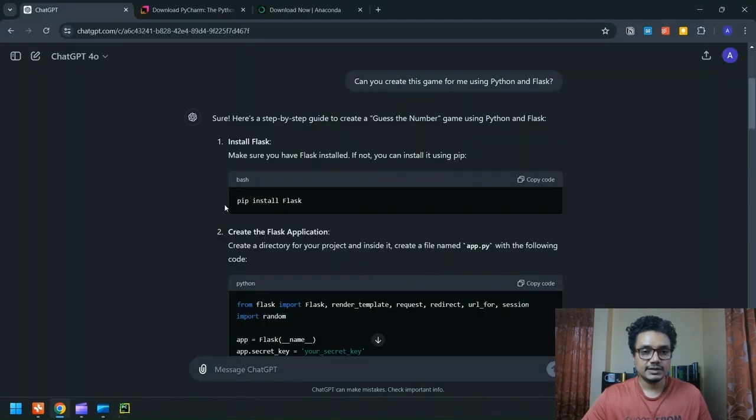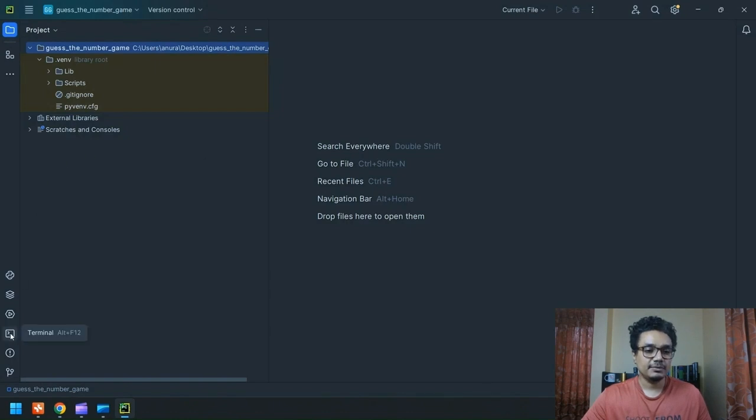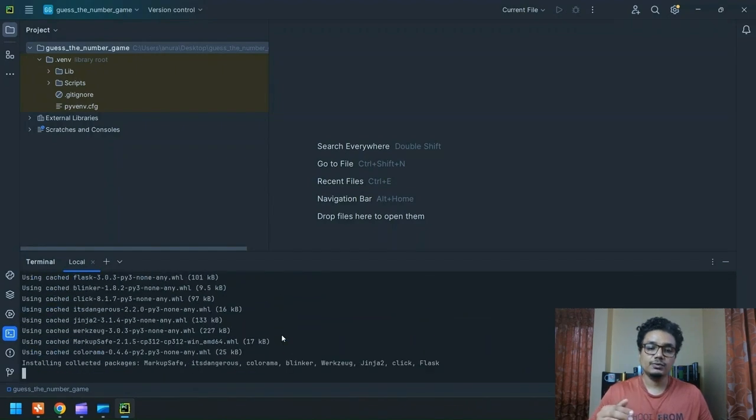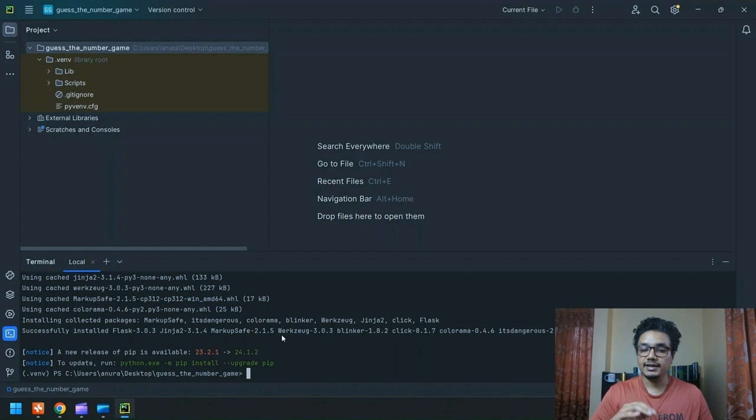To install Flask, as you can see, it says make sure you have Flask installed. If not, you'll have to install it using pip. So to access pip, basically we have to go to terminal. So we'll go ahead and paste pip install Flask. And what this will do is it will go and get all the files necessary for Flask.